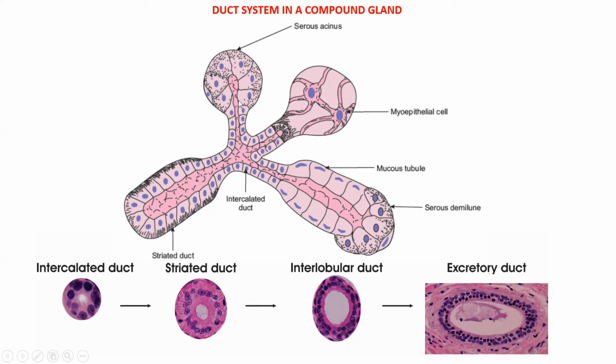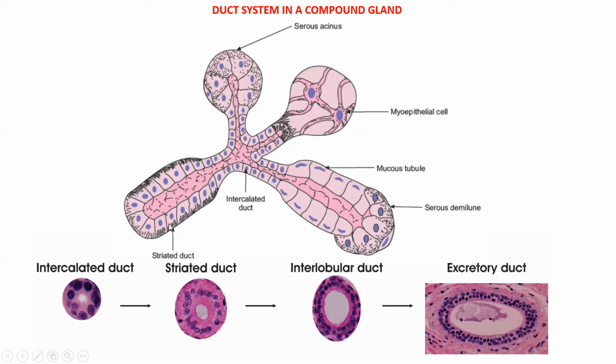And these ducts which are arising from the secretory end pieces are called the intercalated ducts. These intercalated ducts are lined by simple cuboidal epithelium, and these ducts join to form a little larger or medium-sized duct known as striated duct or secretory duct.